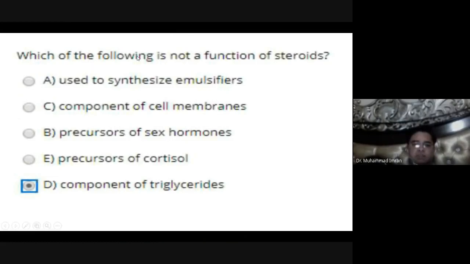Which of the following is not a function of steroid? Steroid can work as an emulsifier. It can be a component of cell membrane. It can be the precursor of sex hormone, like cholesterol. It can be a precursor of cortisol, like cholesterol. But it is not a component of a triglyceride. Steroid is not a part of a triglyceride. So this statement is right.